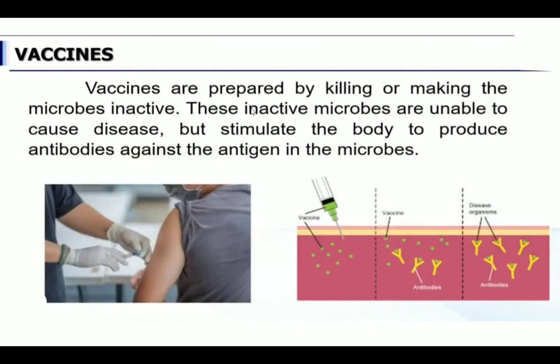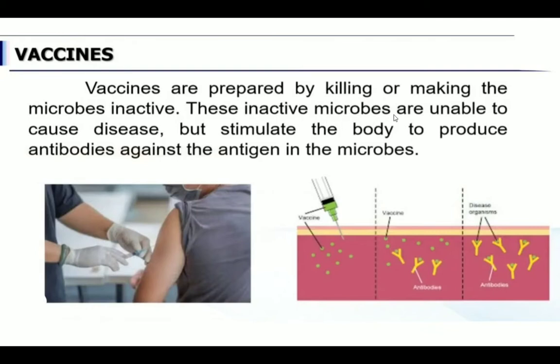So these inactive microbes are unable to cause any diseases, but they stimulate the body to produce antibodies which act against the antigen in the microbes. So, listen carefully children, these vaccines are prepared from the inactive microbes.